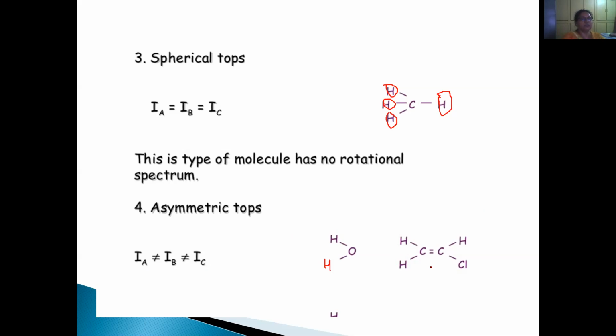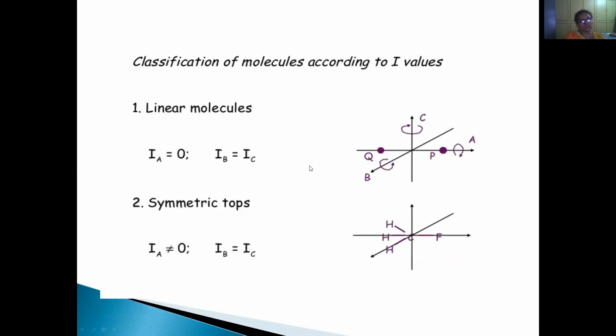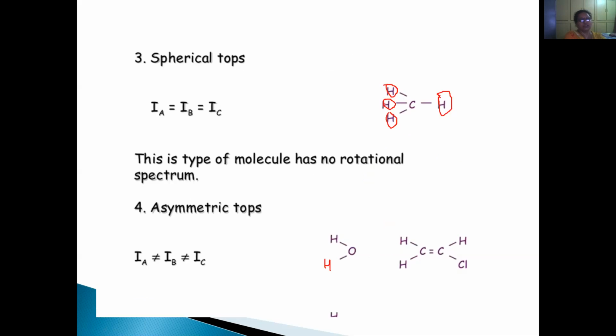Clear? So depending upon the moment of inertia, we have these four classifications: linear molecules, symmetric tops, asymmetric tops, and spherical tops. Linear: IA is equal to 0, IB is equal to IC. Symmetric tops: IA is not equal to 0, IB is equal to IC. Spherical tops: IA is equal to IB is equal to IC. And asymmetric tops: IA is not equal to IB is not equal to IC.